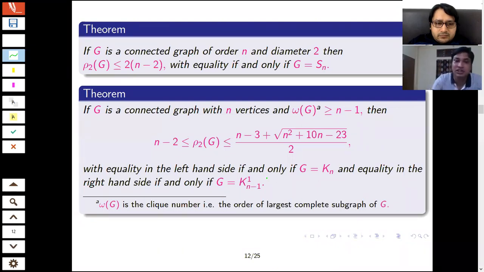Again, the lower bound is attained by the complete graph, because with clique number at least n minus 1 I can have clique number n, that is, the complete graph. The upper bound is attained by the graph K_{n-1} with a pendant vertex. If I have a complete graph of order n minus 1, and the n-th vertex is adjacent to exactly one vertex of that complete graph.